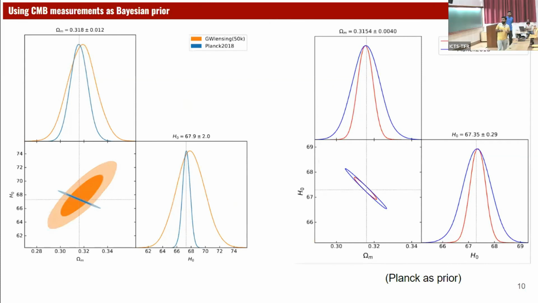It's because of the observable we are probing. Our observable is the time delay distribution, so it acts differently when we increase omega m and increase H naught. For the CMB measurements, they observe the temperature power spectrum, so they have a different kind of behavior or variation with these cosmological parameters. That determines the correlation of these parameters. So it's the observable we are probing.